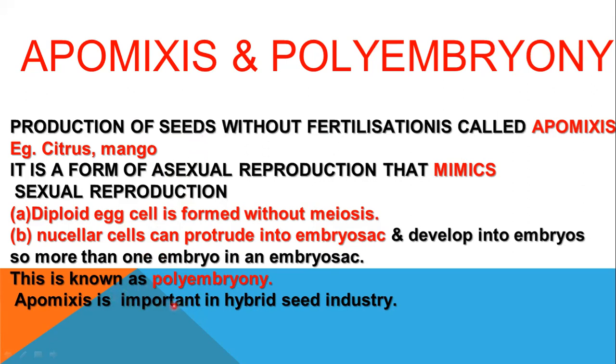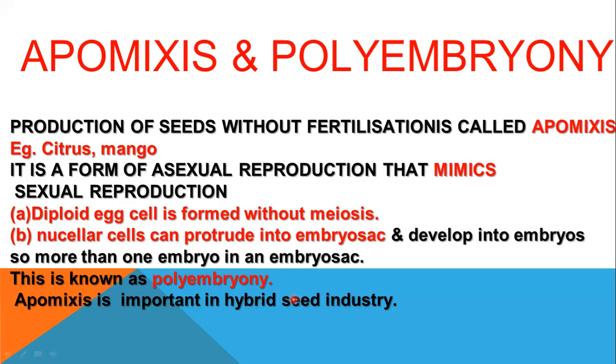Sometimes human beings use it for the hybrid seed industry. Hybrid seeds are formed by hybridization, artificial pollination. We have just learned a few points about it. Artificial hybridization produces hybrid seeds. Now, these hybrid seeds cannot be maintained. The characteristics that we produced in hybrid seeds may segregate after some time. So it is a loss to the farmers.